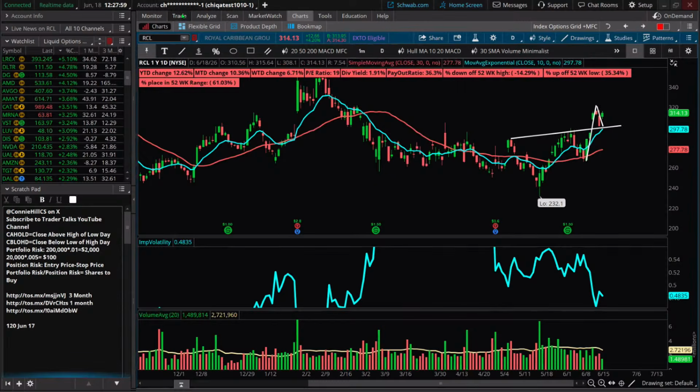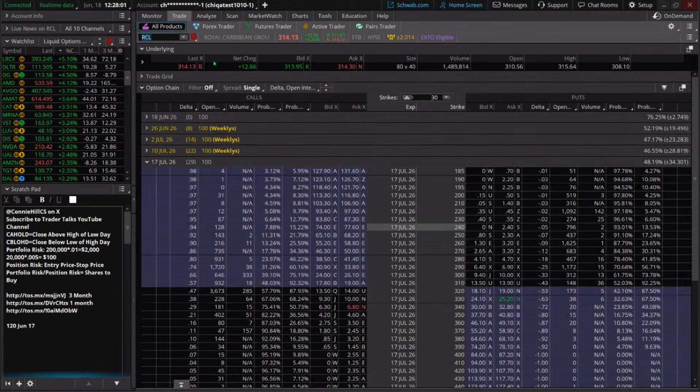All right, let's go to our trade tab. This also has weekly options, which are nice. It doesn't trade nearly the volume that Cisco does, right? 1.4 million shares today compared to the 15. But it still is plenty liquid, especially as we look at these options expiring in July, the monthly ones.